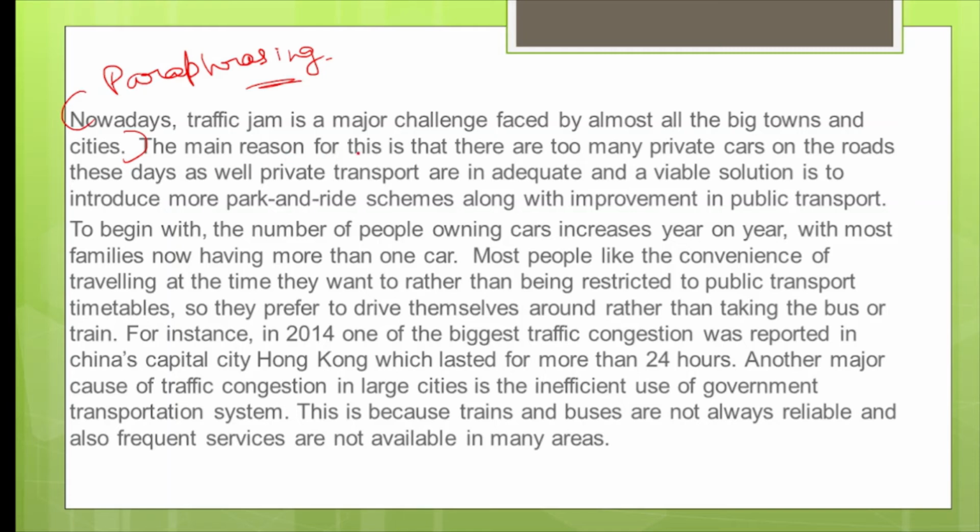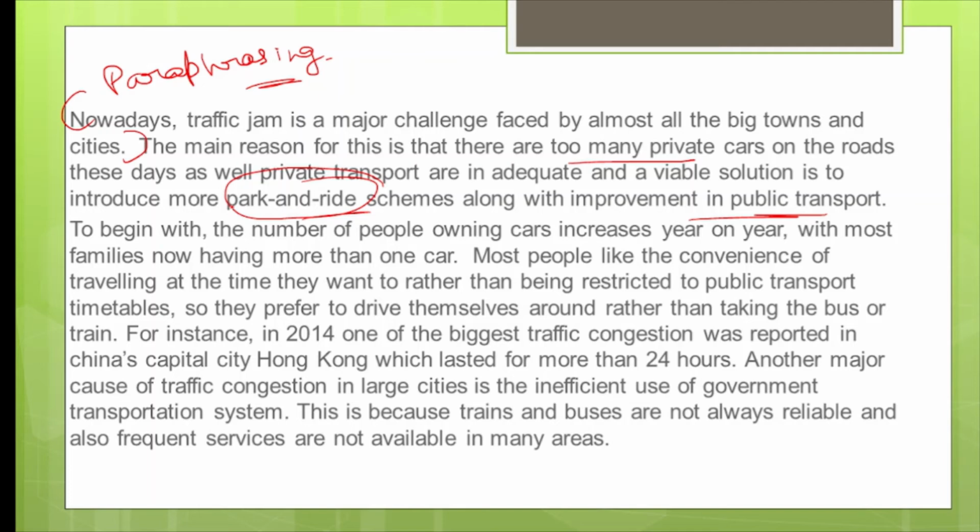The main reason for this is that there are too many private cars on the roads these days as well. Public transport is inadequate, and a viable solution is to introduce more park and ride schemes along with improvement. So we are saying what is the reason? Too many private cars these days, and people feel that private transport is a better solution. What can be the solution? To introduce park and ride schemes and improve the public transport, right? So whatever we have discussed in the plan, exactly the same thing is written over here.